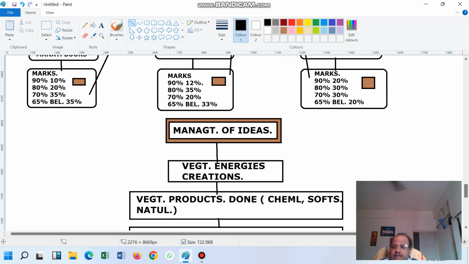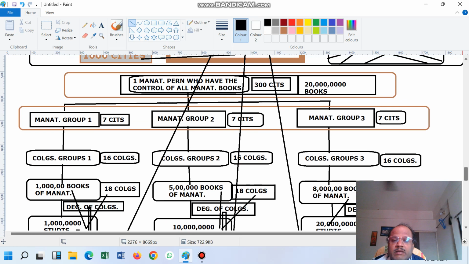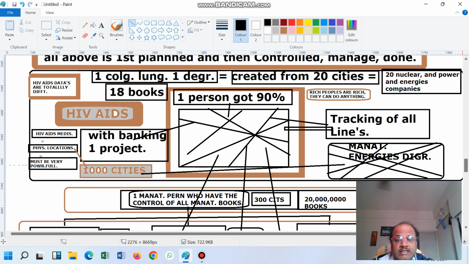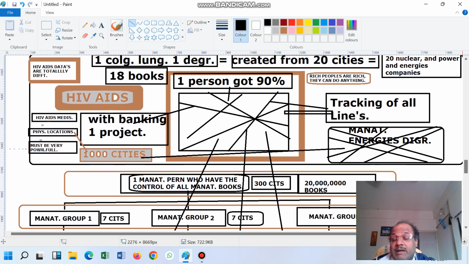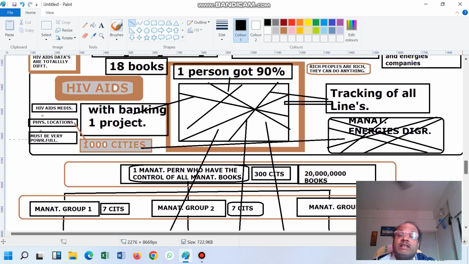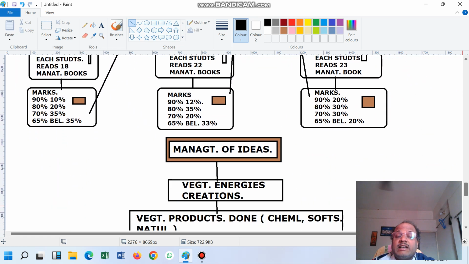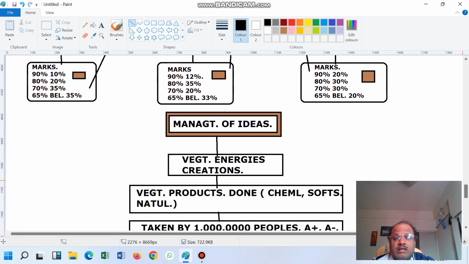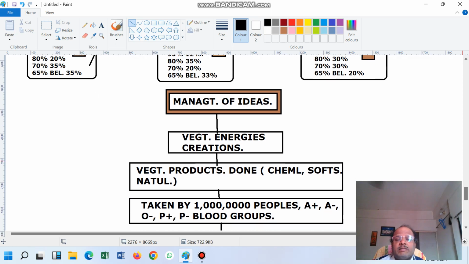In this, we have taken this example. This is actually the base of the management idea, but that is the starting level, the entry level. Then it comes to the advanced level. Management of ideas. That is management of ideas.